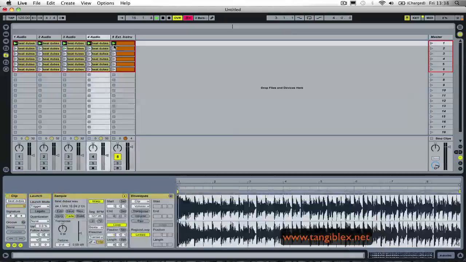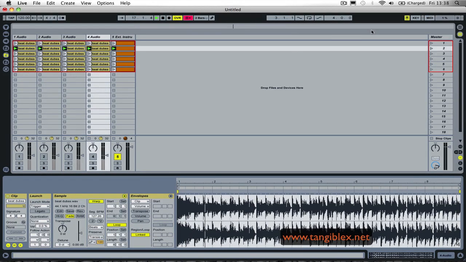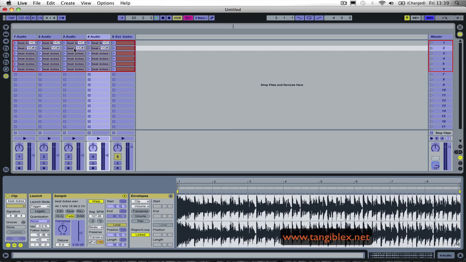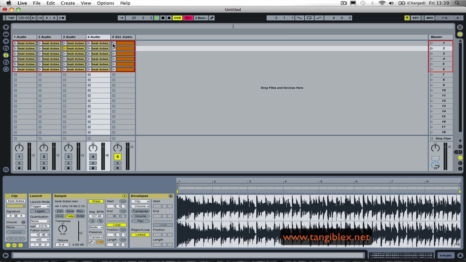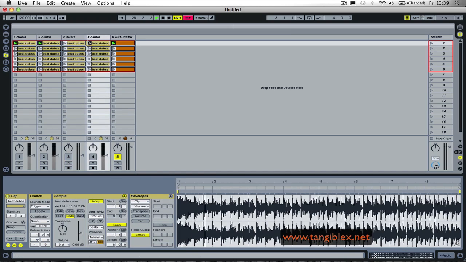So in this way we can also, for example, if I go again to the MIDI assign, and I erase, for example, these two notes, when I am triggering this clip, I am only triggering those ones and not this one, because it doesn't have any MIDI note assigned.